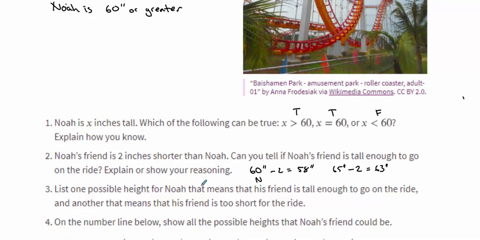List one possible height for Noah that means his friend is tall enough to go on the ride, and another that means his friend is too short for the ride. So we just did that up here in our explanation for number 2.